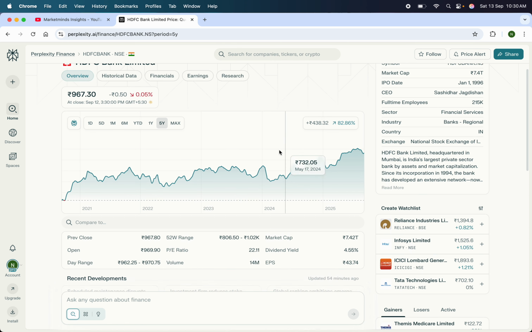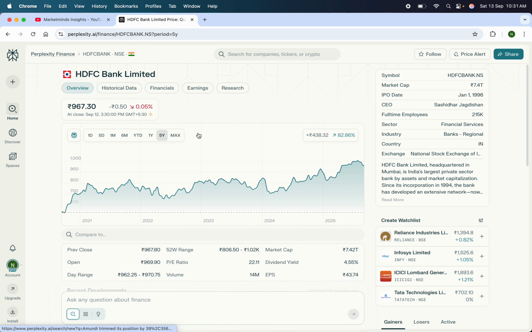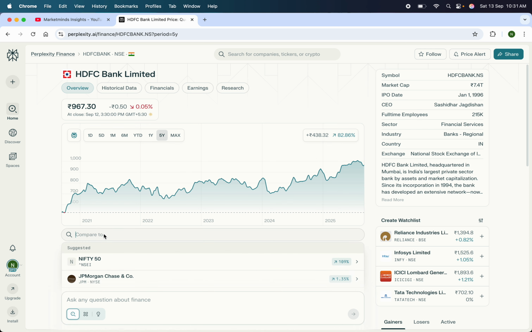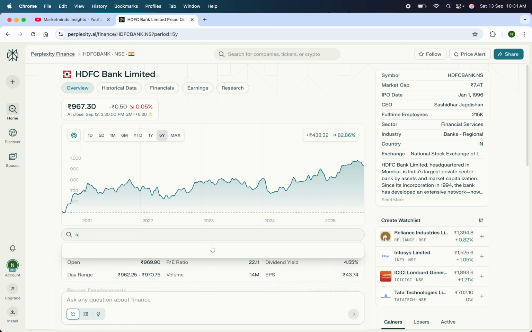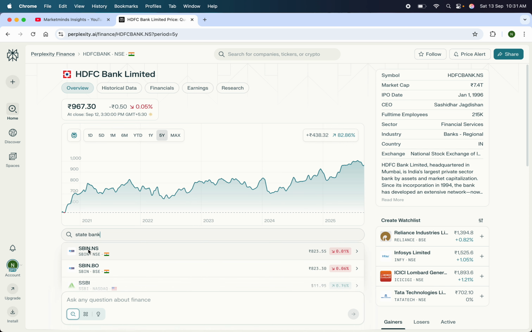And if you want to compare this HDFC Bank graph with some different stock, or maybe some different banking sector stock, you can come here and compare this with, maybe, State Bank of India.